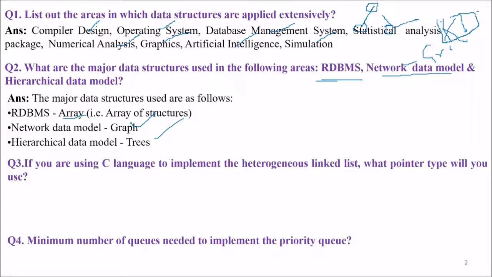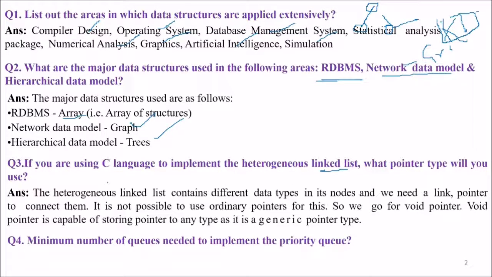If you are using C language to represent the heterogeneous linked list, what pointer type will you use? Of course, void. Because the heterogeneous linked list contains different types of data in its nodes and we need a link pointer to connect them. It is not possible to use an ordinary pointer for this, so we go for void pointer. Void pointer is capable of storing pointer of any type because void is a generic pointer type.